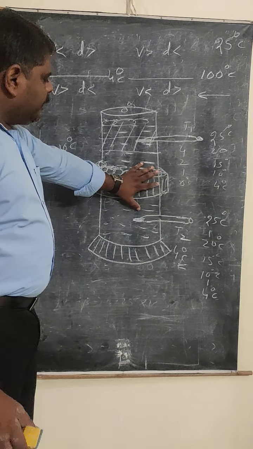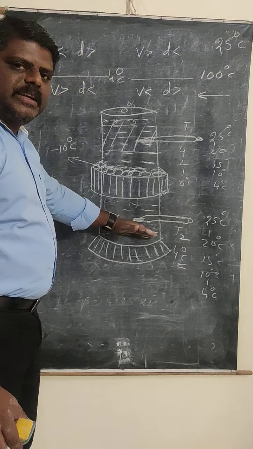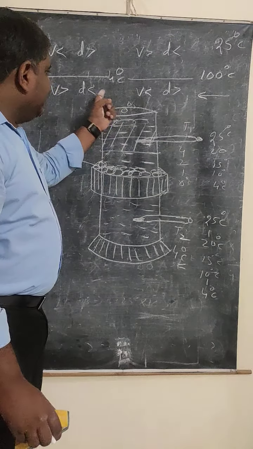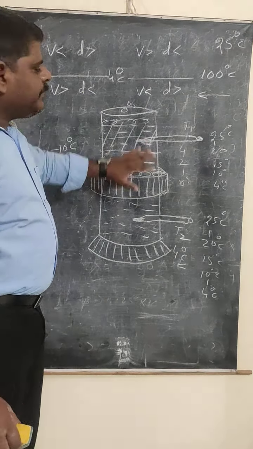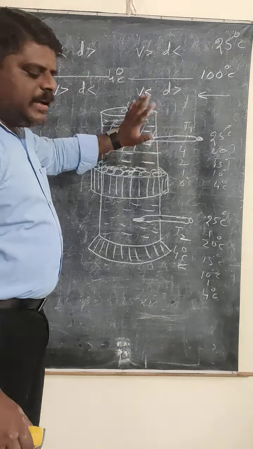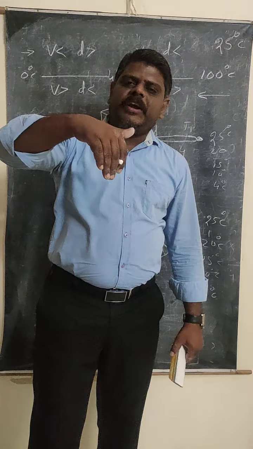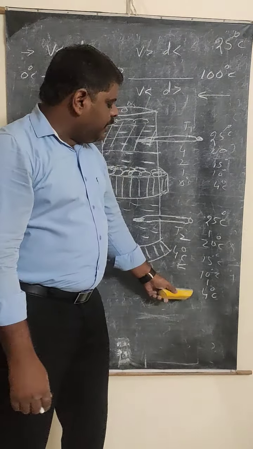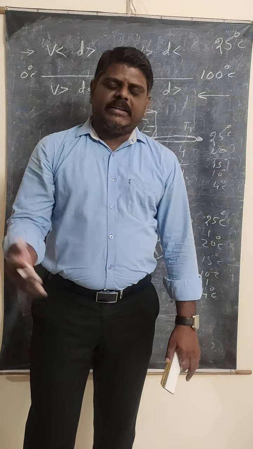Okay. So whenever the temperature decreases, density increases and the water comes down up to 4 degrees Celsius. Once 4 degrees Celsius is reached, again the temperature is decreased, and then density decreases, that's why it is going up. So the upward solidification takes place. So in this way the upper part will become 0, and gradually the temperature increases. At the bottom of the lake or the container, how much temperature will be there? 4 degrees Celsius. The same thing will happen in the case of lakes also in the cold countries.